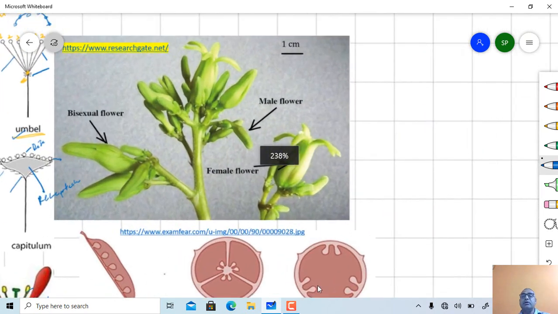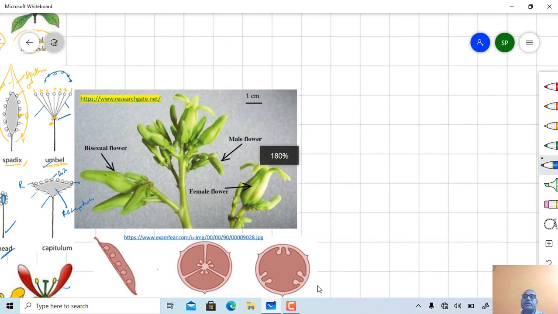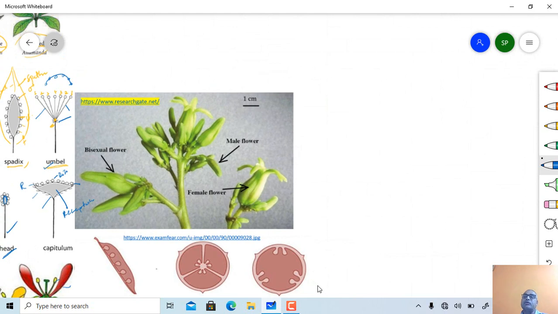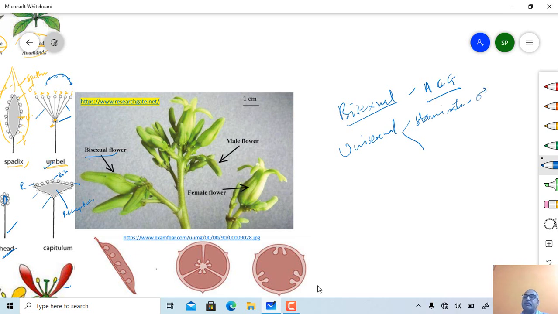One more figure here about the flower. Flowers may be bisexual. What is a bisexual flower? If androecium and gynoecium both are present in a single flower, then that flower is called a bisexual flower. Then unisexual flower. In case of unisexual flower, there are two categories. Either the flower may be staminate, also called a male flower, or it may be pistillate or carpellate type of flower. That means it is a female flower.